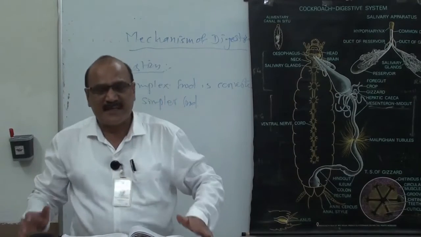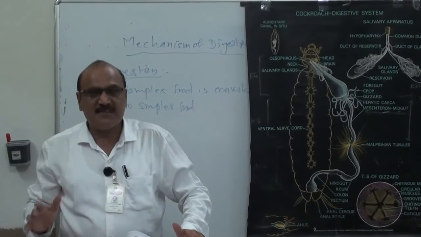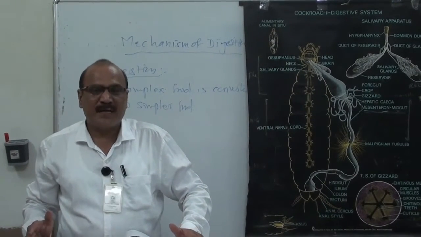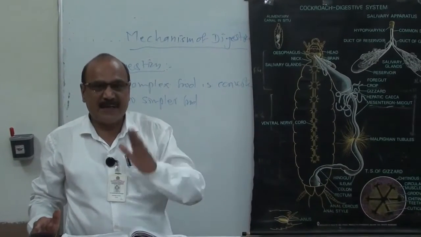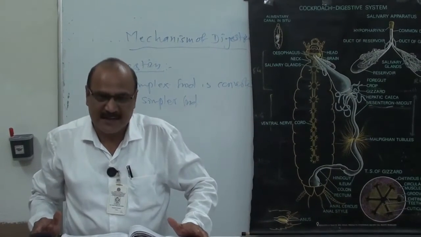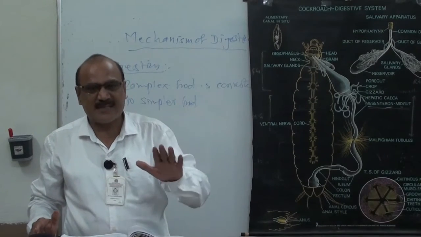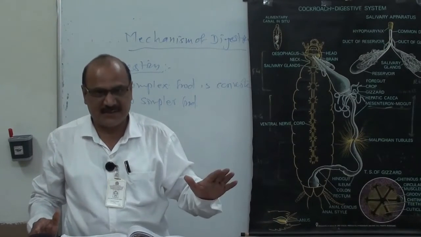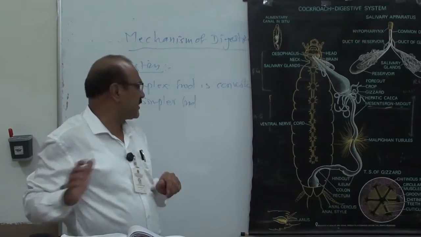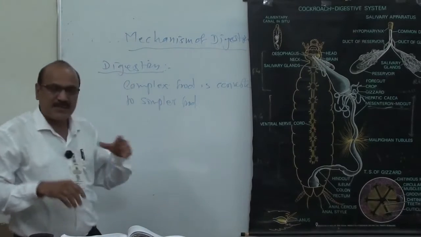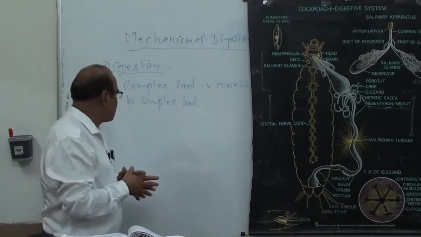Now some enzymes play an important role in digestion. These enzymes are secreted from exocrine glands. The salivary glands and hepatic caeca are exocrine glands. There are two types of glands: exocrine glands and endocrine glands. Endocrine glands do not have a duct, and exocrine glands have a duct. This is the difference. These exocrine glands secrete substances that are important for the digestion process.